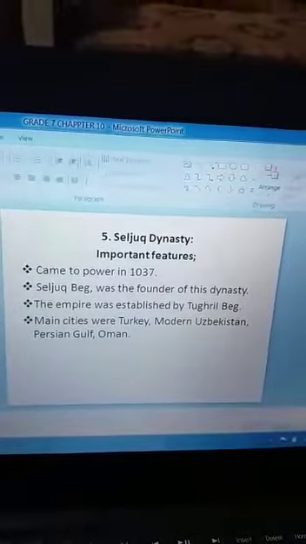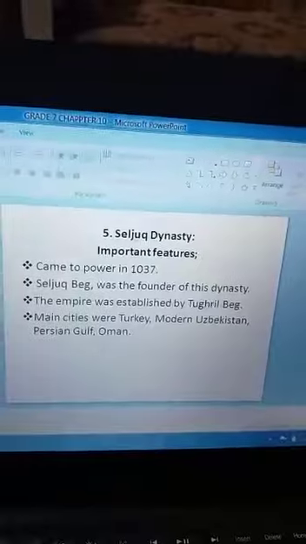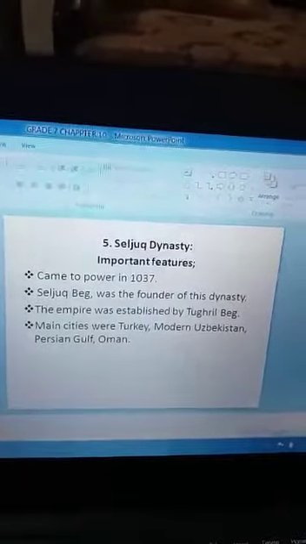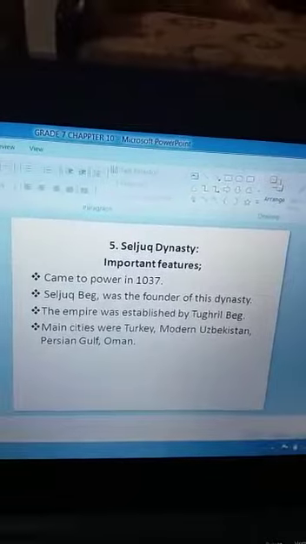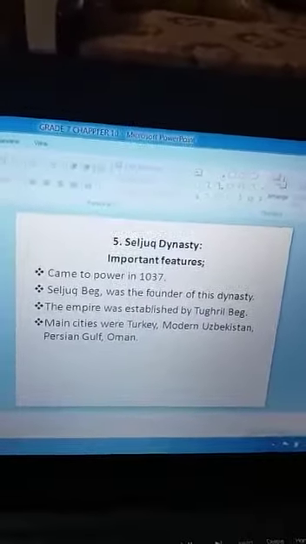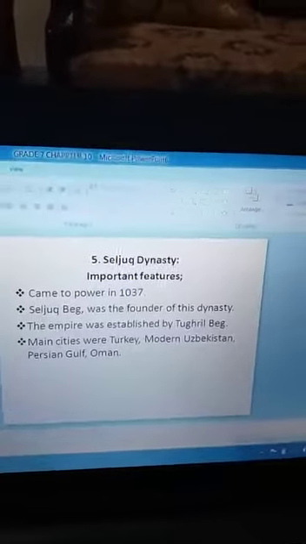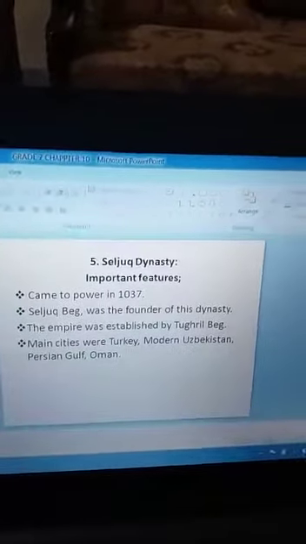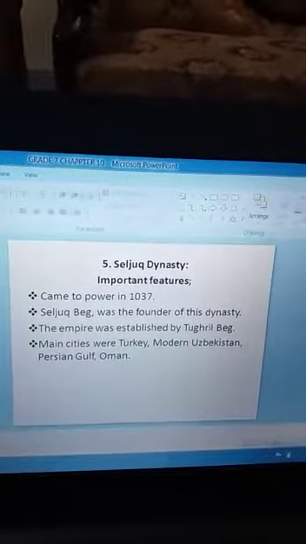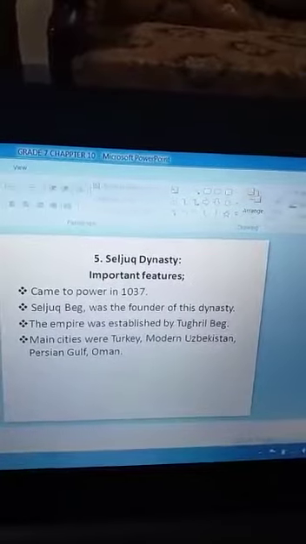So you can easily understand what happened in this dynasty, how they struggled for their religion, and how the Christians were in their way, stopping them and creating hurdles in the way of Islam. So if you want to know further details about this, you can watch the Ertugrul drama.